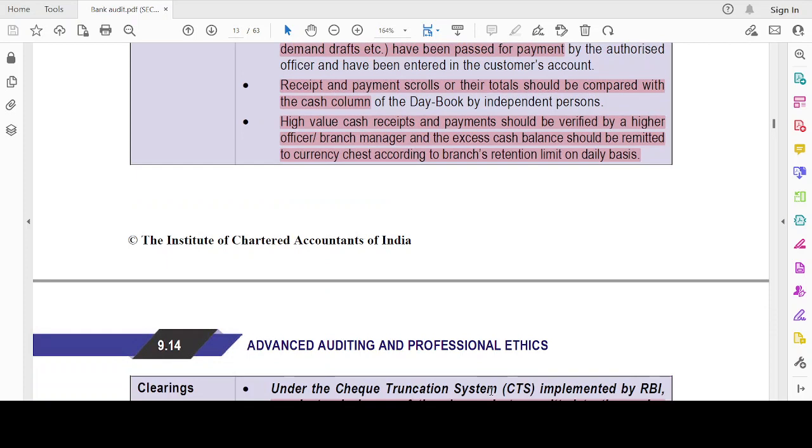And the excess cash balance should be remitted on a daily basis to the currency chest based on the retention limit. Say my branch limit is 5 lakh. Okay, generally up to 5 lakh it will be allowed. But if it's 6 lakhs, then the excess 1 lakh should be remitted to the chest. Chest is nothing but a reservoir of currencies, okay. There all the currencies will be stored. That's known as the chest. For particular locations of branches, you will have to deposit there.